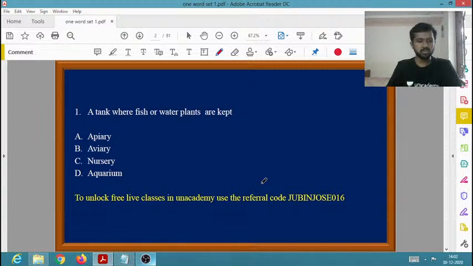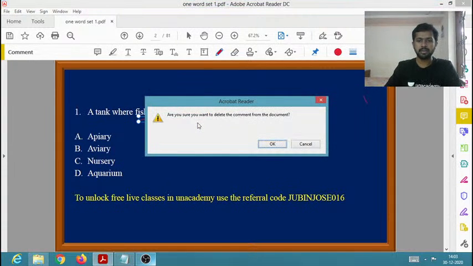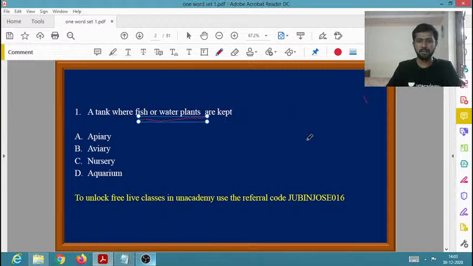So the first question: a tank where fish or water plants are kept. You need to give one word for it. Option 1 is apiary, option 2 is aviary, then C, nursery, and the fourth option is aquarium. What is the one word for that?